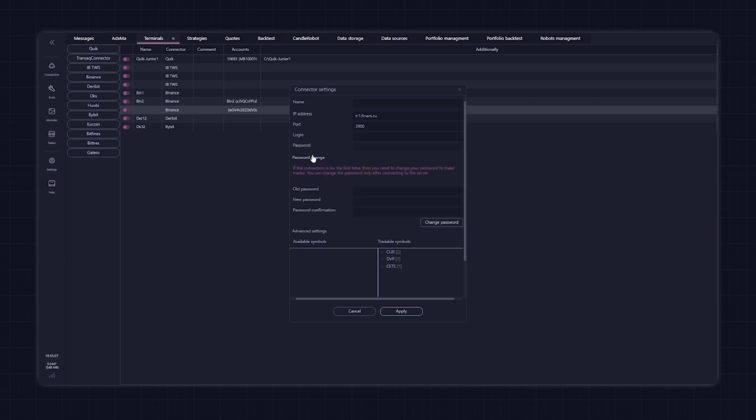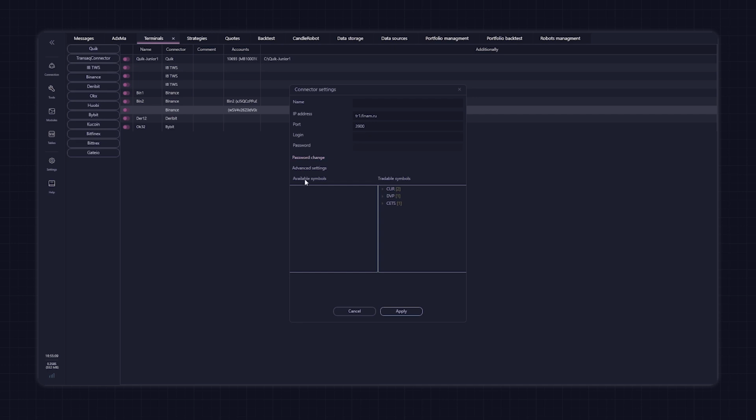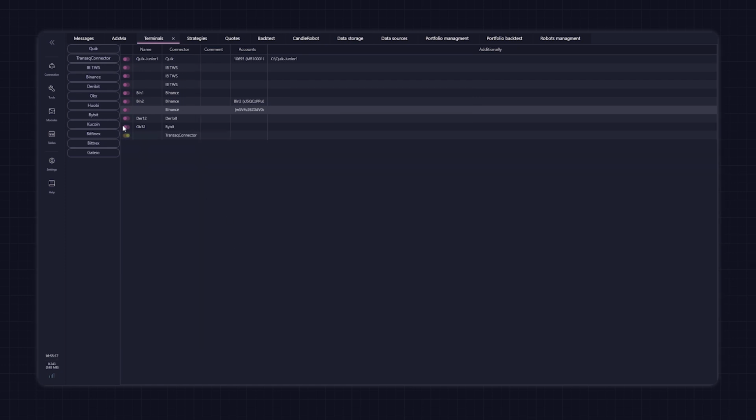The login and password are issued in your personal account. In the drop-down windows, there are the options of password change and advanced settings. Once the connection is established, the tools will be displayed at the bottom of the window. Select the tool by transferring it to the right. Click the Apply button and then Connection. Connect. We have connected to Transaq connector.